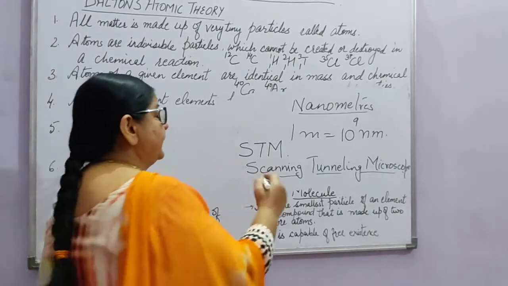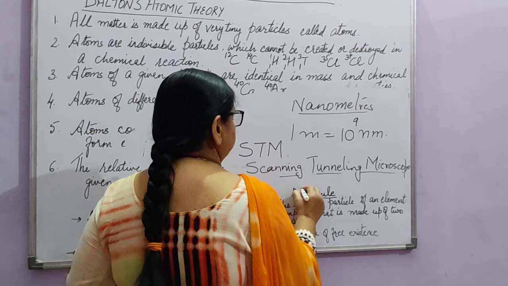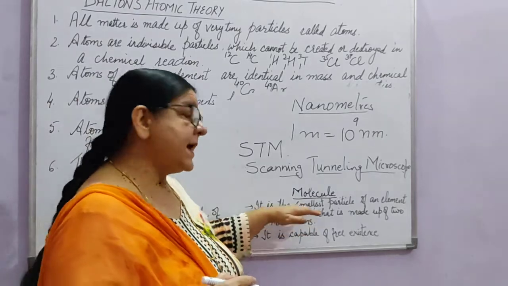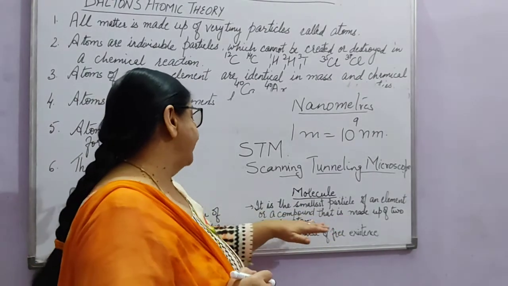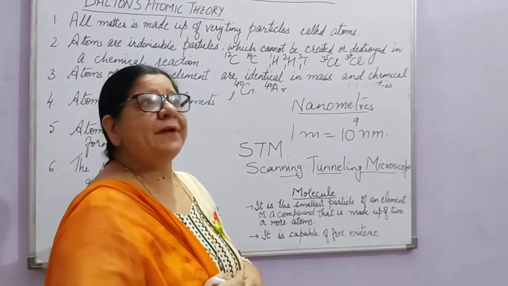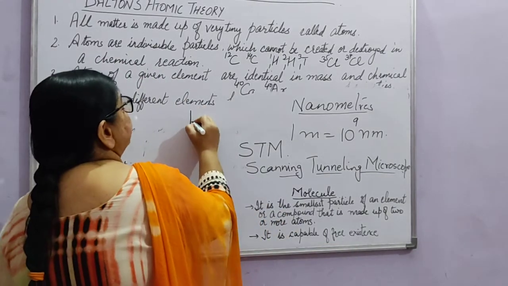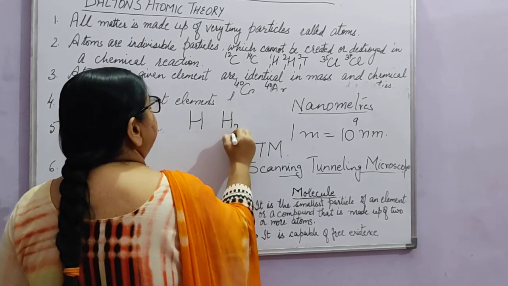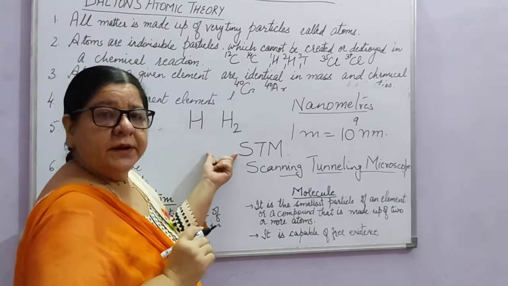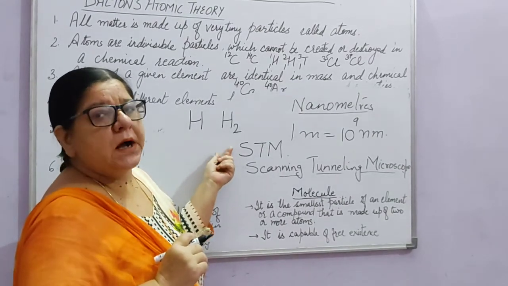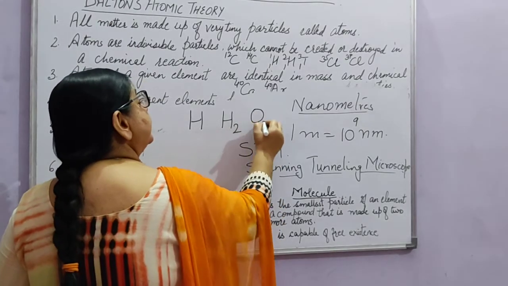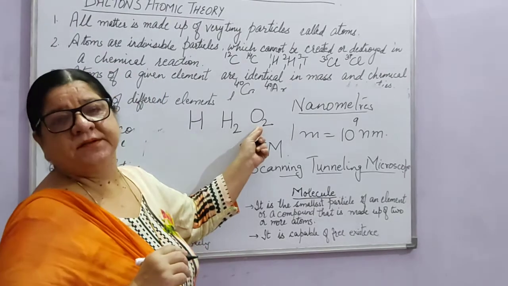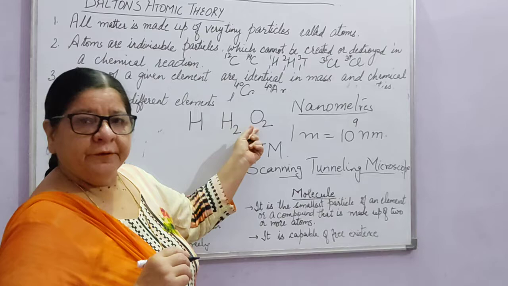And what are molecules? A molecule is the smallest particle of an element or a compound that is made up of 2 or more atoms. Like hydrogen, H, this is an atom. But when these combine together, they form a molecule, H2. H2 will be a molecule. O2, 2 atoms of oxygen combining together, is known as a molecule. Right?